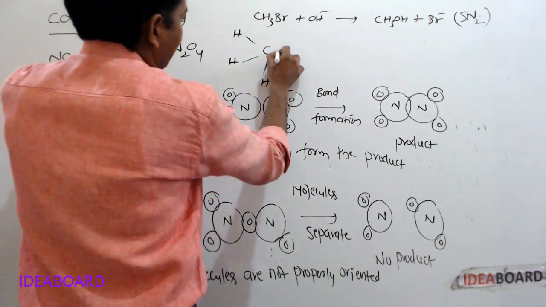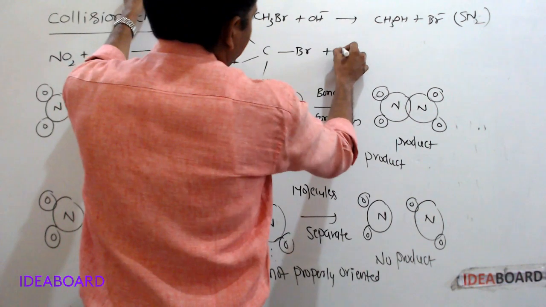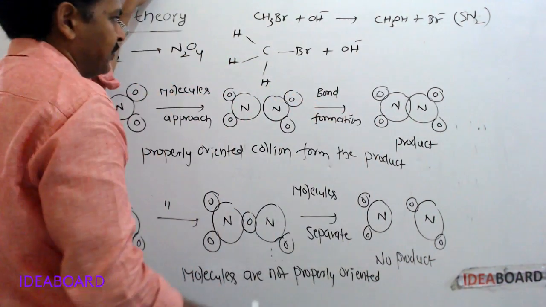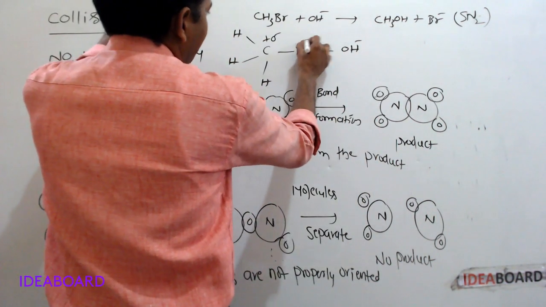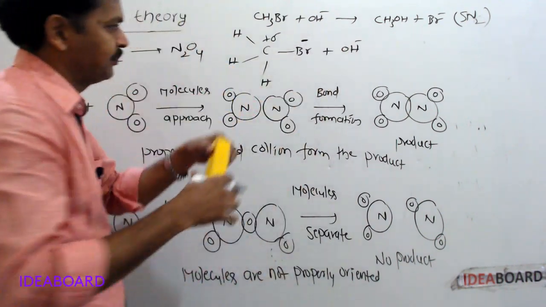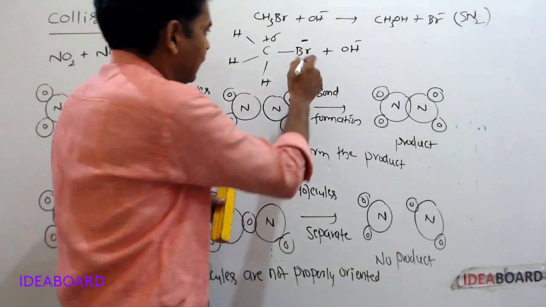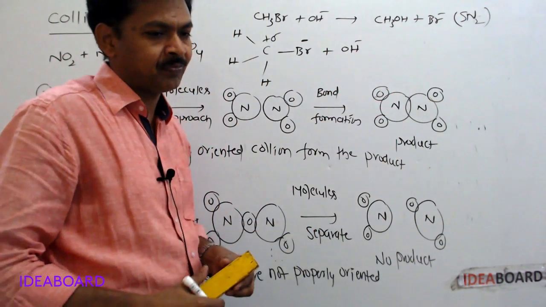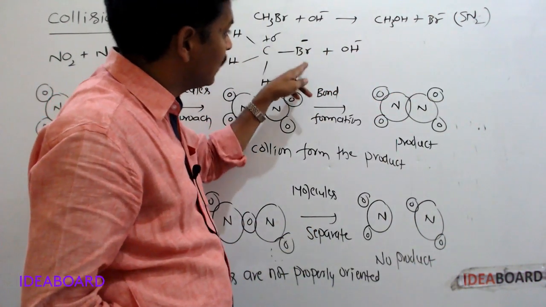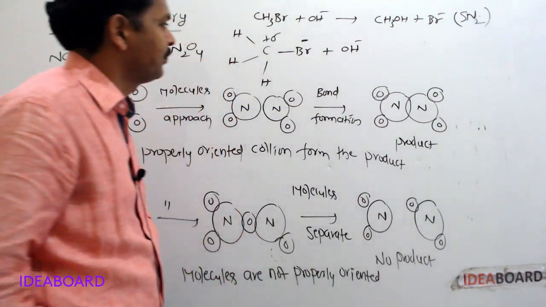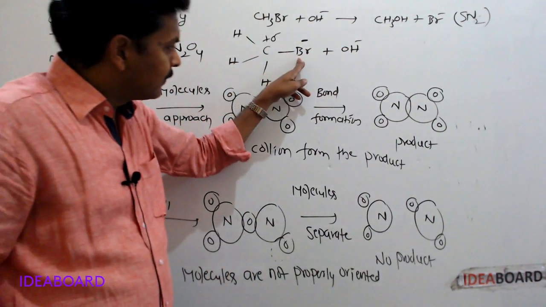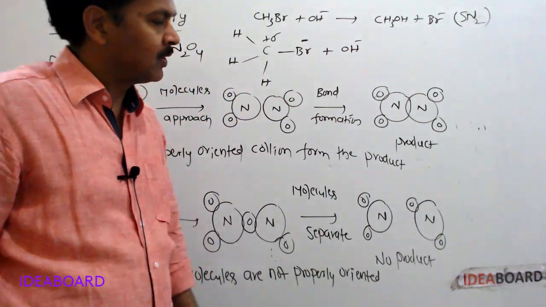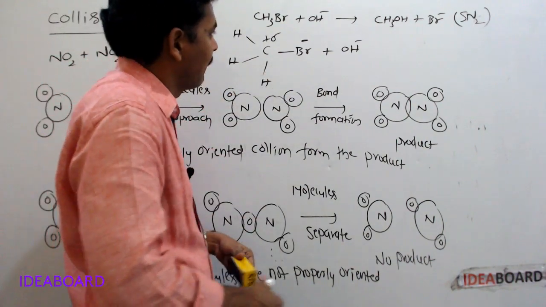CH3Br plus OH minus. Here this Br minus is a leaving group, and this OH minus is the nucleophile. The Br minus will be replaced by the OH minus nucleophile. So this is the leaving group.